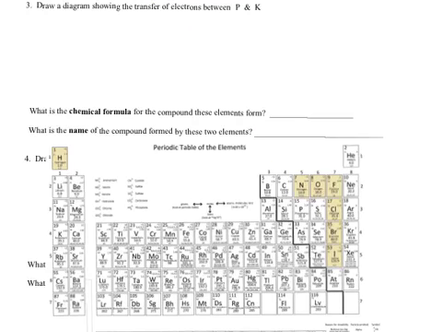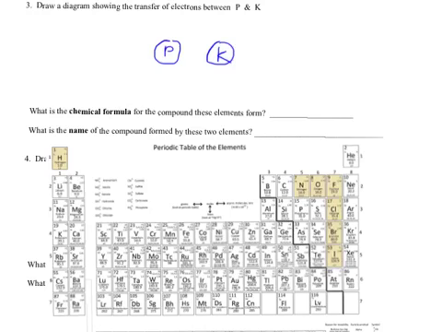Alright, number 3, I'm supposed to draw an electron diagram for the transfer of electrons between phosphorus and potassium. So what I'm going to do is put phosphorus here, and I'm going to put potassium here. Alright, now let's look at what they want to do. Potassium has 1 valence electron to get rid of. Phosphorus wants to gain 1, 2, 3 to look like argon.